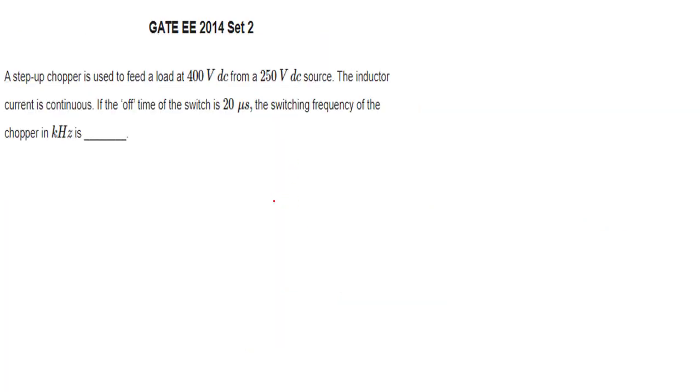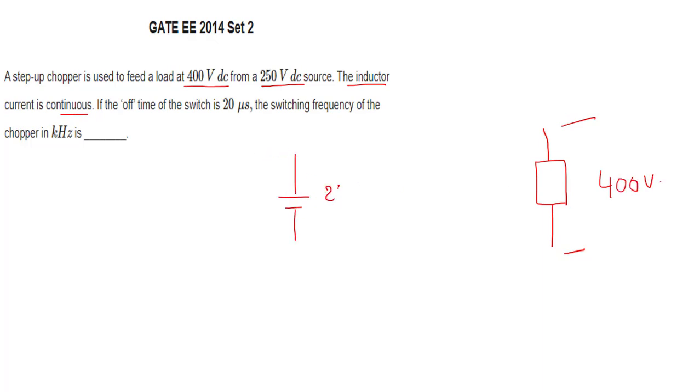Next, if you look at the next question, this was asked in 2014. A step-up chopper is used to feed load at 400 volts DC from a source at 250 volts DC.